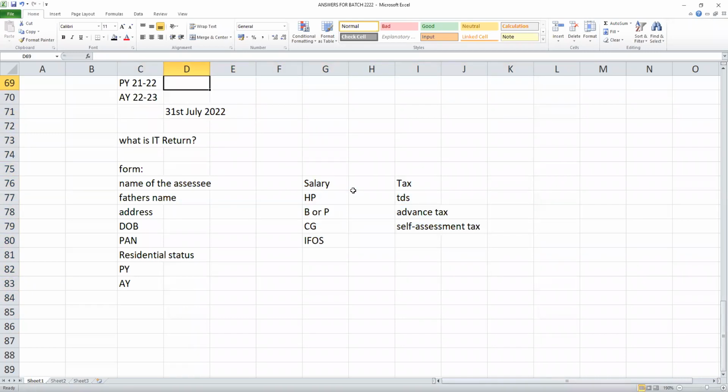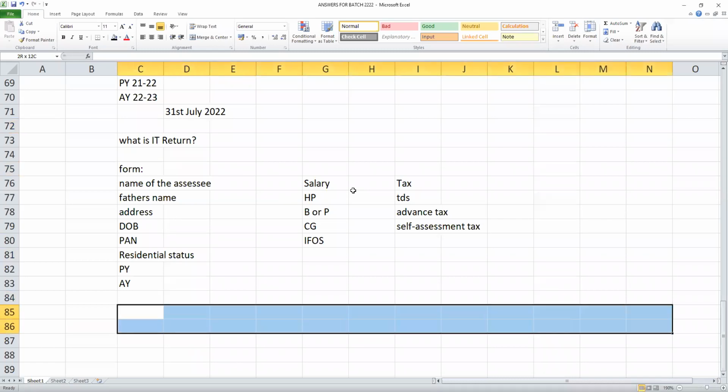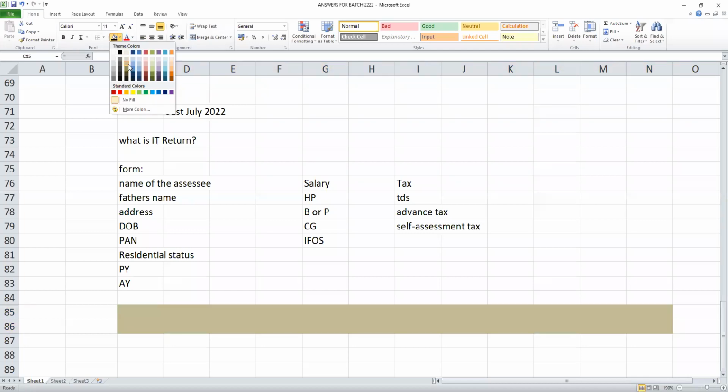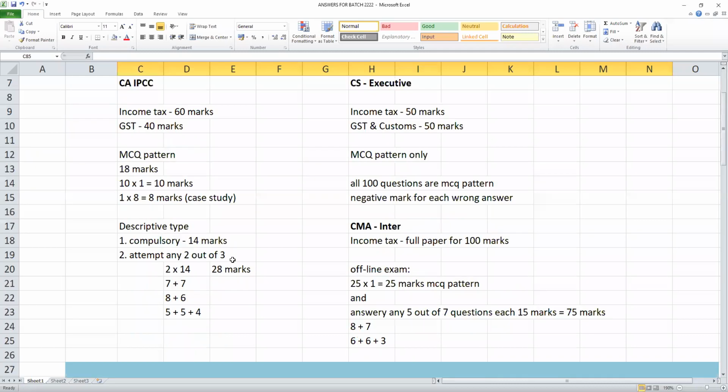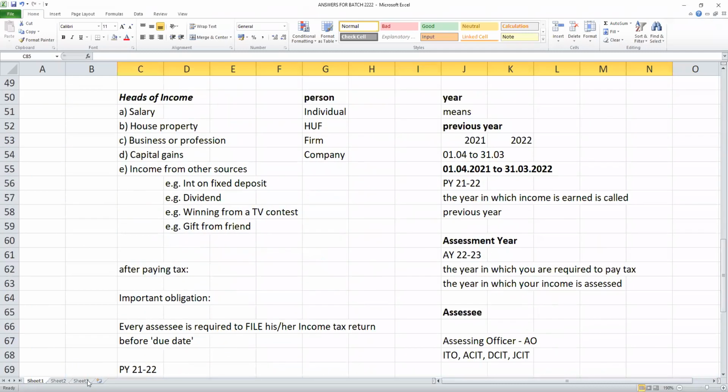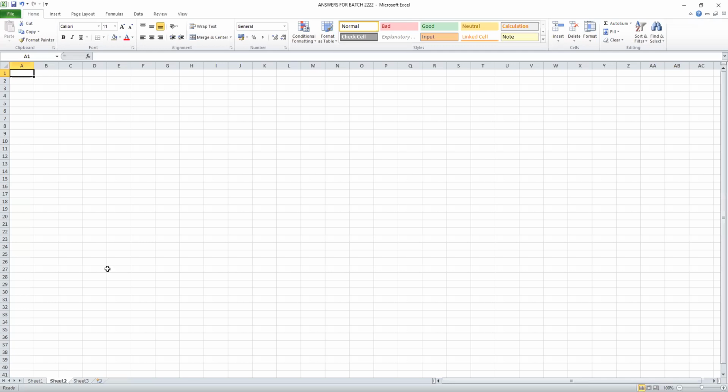So these are my basic points, students. Now this is only an introduction. Now we'll move on to the tax computation part. Students, you have chapter 1, correct? You have the book, the material with you? Yes, sir.